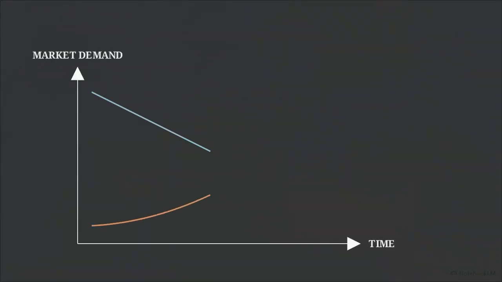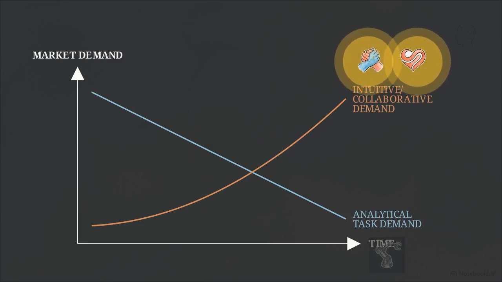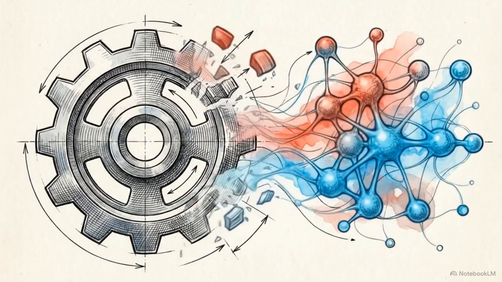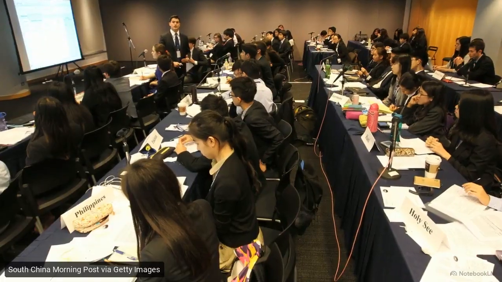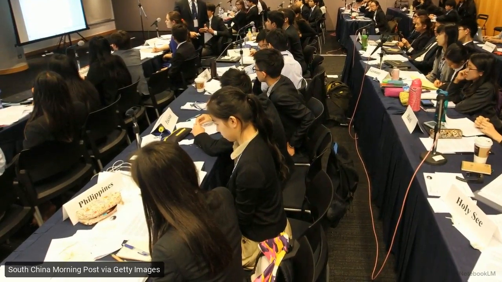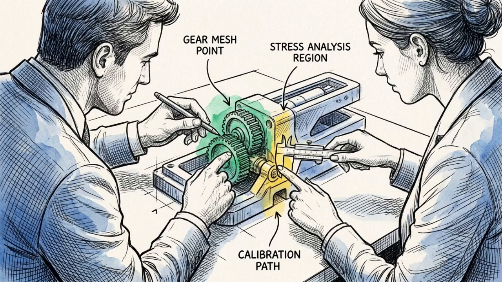As algorithms absorb analytical logic, the market demand for higher-order intuitive, collaborative, and creative skills surges steeply upward. The Gen AI pedagogy stack targets the specific cognitive skills, like iterative problem-solving and social intelligence, that remain insulated from automation. By simulating complex, real-world scenarios, the system provides the rigorous practice needed to master these high-value competencies. Integrating these models into the curriculum establishes the mandatory training ground for survival in the modern workforce. It provides the essential exposure required to master the collaborative and creative skills that algorithms cannot yet replicate.